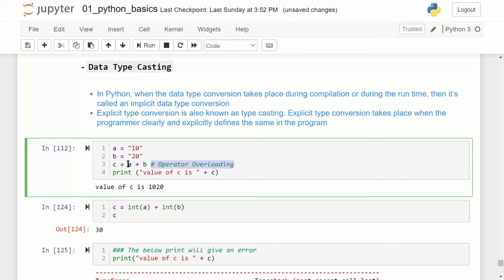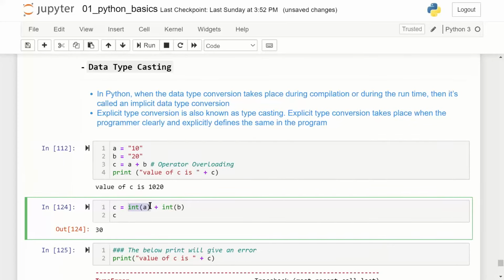So C becomes 1020. When I say value of C is 1020, it becomes like this. In case I want the output to be 10 plus 20 equal to 30, that is the output I intend, I will have to say int of A plus int of B. In this case, what I am saying is convert the string 10 to numeric 10, convert the string 20 to numeric 20 and do the mathematics, and when I run this it says 30.